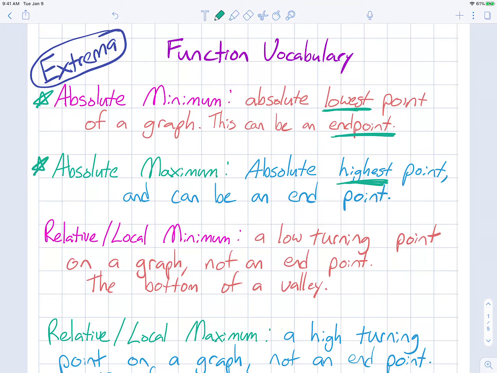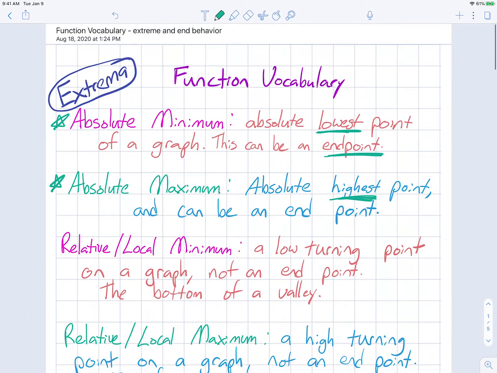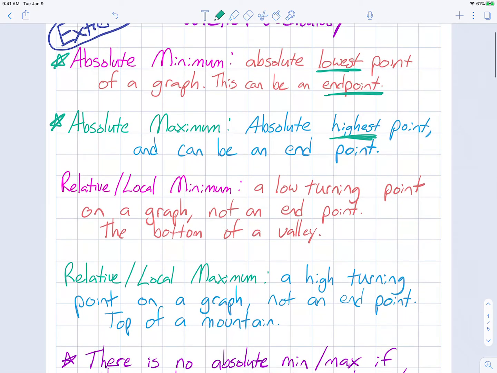Now the reason that I'm saying something about the endpoint is that the relative or local minimums and maximums cannot be endpoints. So relative or local, I'll be usually calling it the local. The local minimum is a low turning point on a graph. It cannot be an endpoint, and it kind of looks like the bottom of a valley. So you're looking for like the bottom of a turning point. So it would be down there at the very bottom of a turning point.